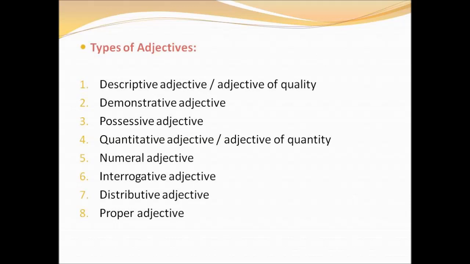Next we will see about the kinds of adjectives. First one is descriptive adjective or adjective of quality. Second one is demonstrative adjective. Third one is possessive adjective. Fourth one is quantitative adjective or adjective of quantity. Fifth one is numeral adjective. Sixth one is interrogative adjective. Seventh one is distributive adjective. And eighth is proper adjective. Okay children, is it clear? And now we will see about each type of adjective in detail.